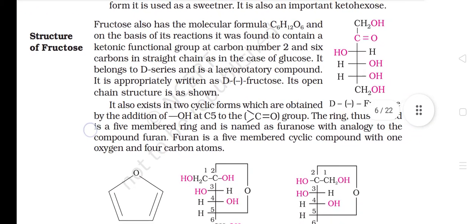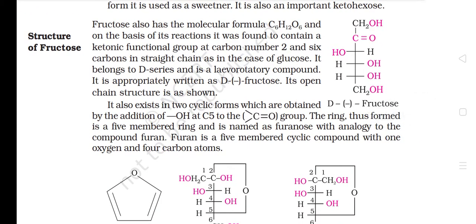Structure of fructose. Fructose also has the molecular formula C6H12O6, and on the basis of its reactions, it was found to contain a ketonic functional group at carbon number 2 and 6 carbons in a straight chain, as in the case of glucose. It belongs to the D series and is a laboratory compound. It is appropriately written as D-(-)-fructose. Its open chain structure is as shown.